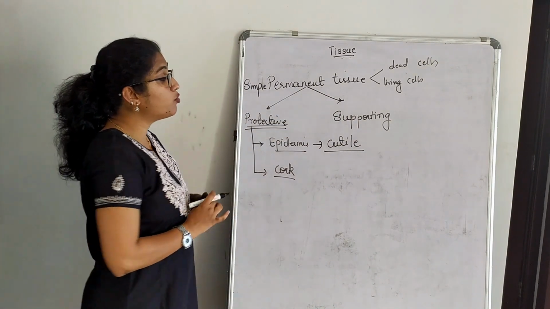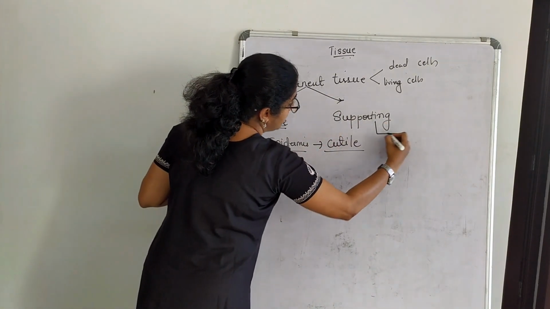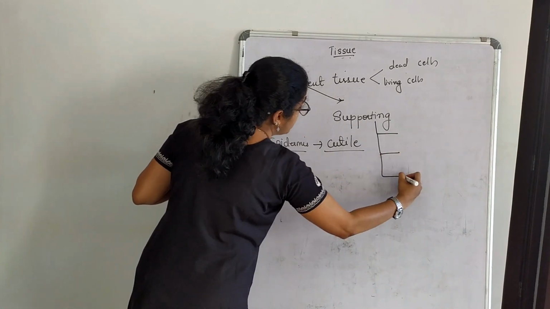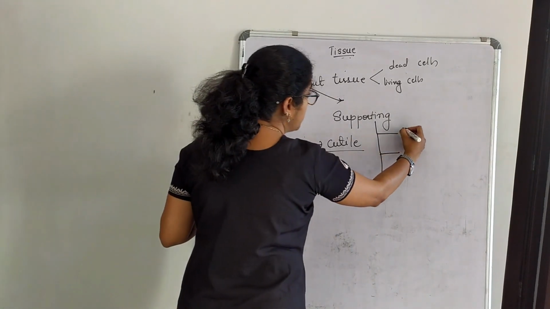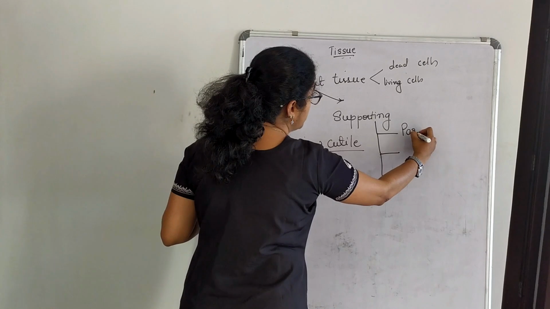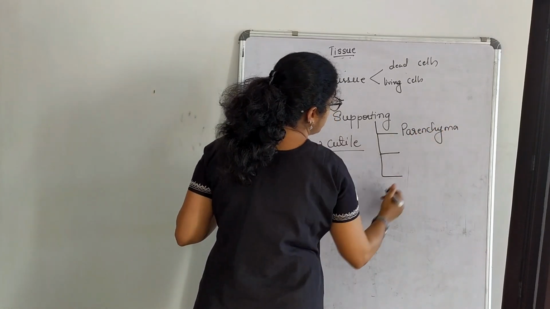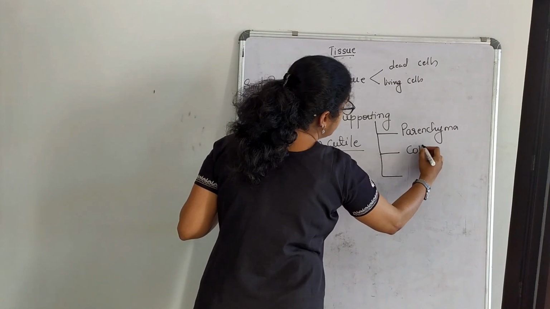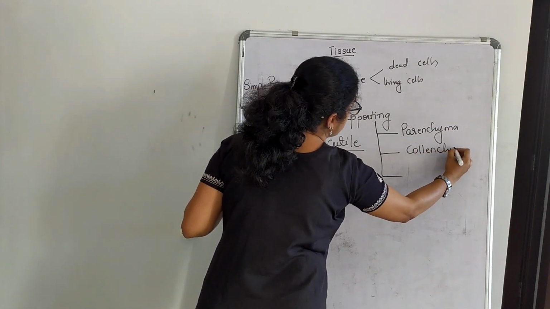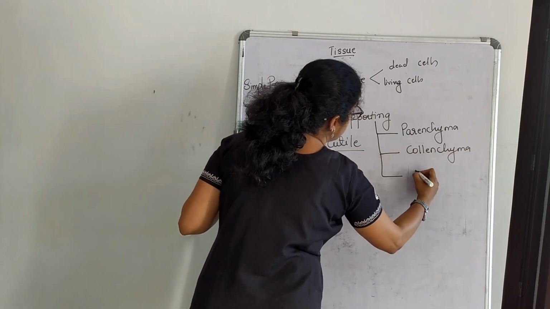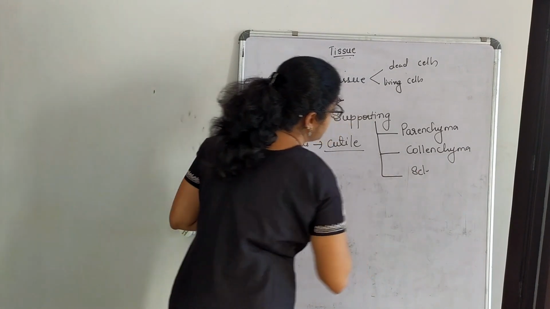Next we move on to supporting tissues, which are very important. There are three supporting tissues we have to discuss here. The first one is parenchyma, the next one is collenchyma, and the last one is sclerenchyma.